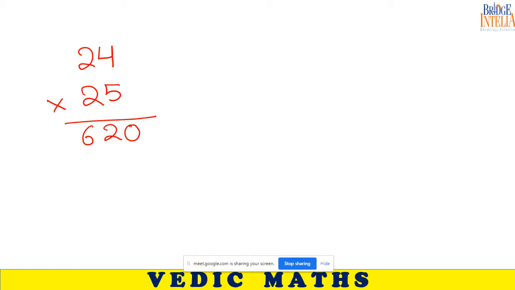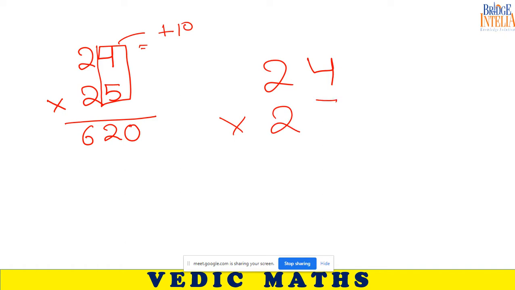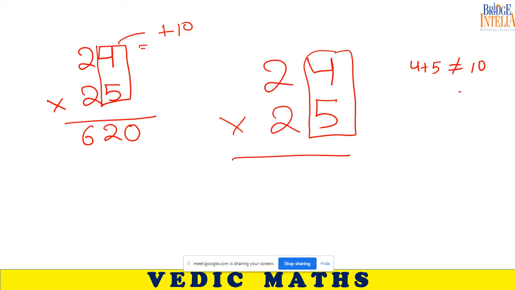See, you have done the wrong calculation here because 4 plus 5 is not equal to 10. This is not correct. The trick cannot be applied here because look at the last digit: 4 plus 5 is 9, not equal to 10. So it is wrong to use the strategy here. You have done 5 into 4 is 20 and 2 into 3 is 6.